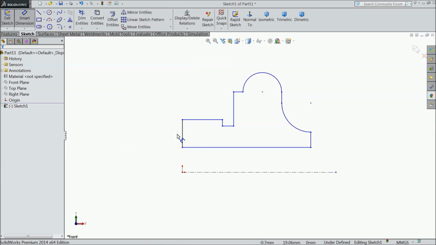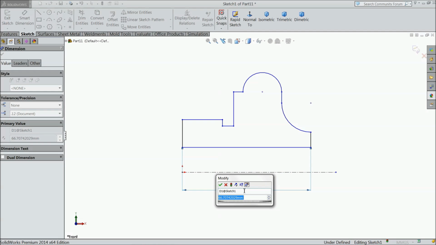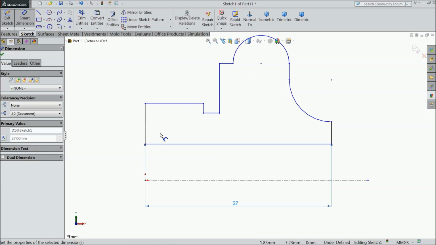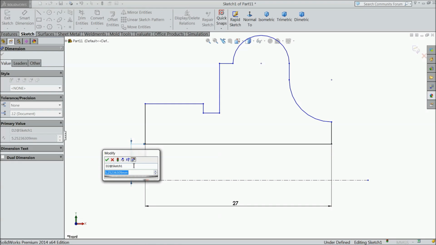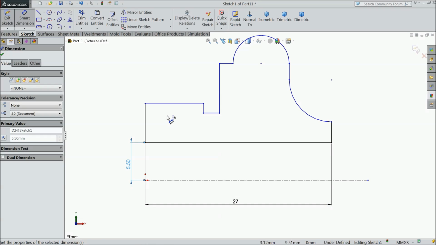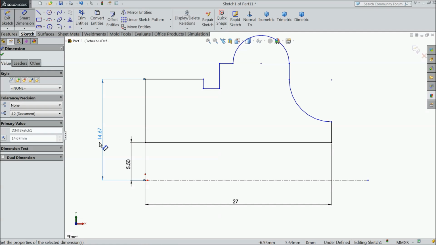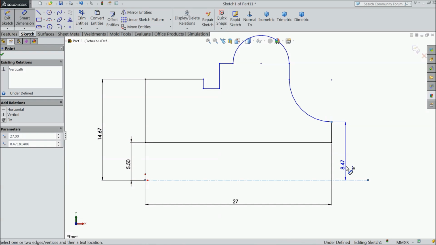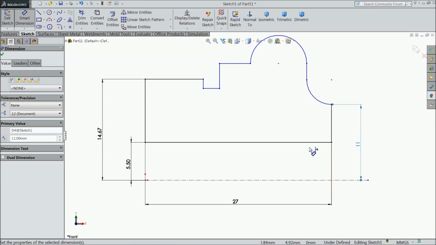Now let's assign the dimension. The overall length 27 mm. The distance from bottom line 5.5 mm. 29.34 by 2 mm. And this point 11 mm.